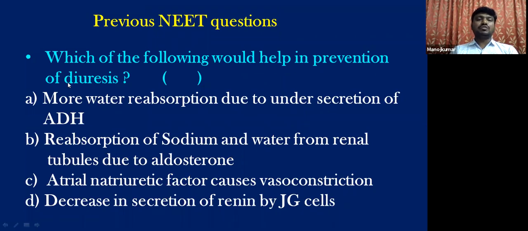Some previous NEET questions from this part. Which of the following would help in prevention of diuresis? So what is meant by diuresis? You will be coming across this diuresis again in your excretory system. So what is meant by diuresis? More loss of water. So more and more water is lost in the form of urine by the kidneys, isn't it? So that condition is called diuresis. And among these, one will prevent the diuresis. So you choose the correct answer.